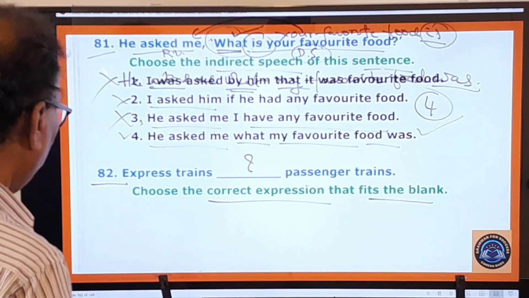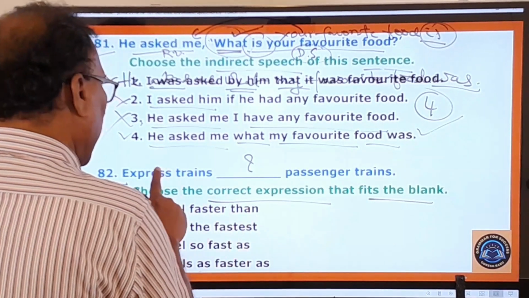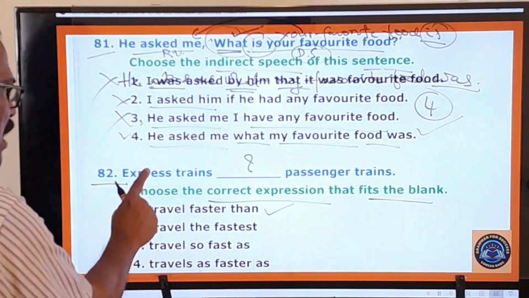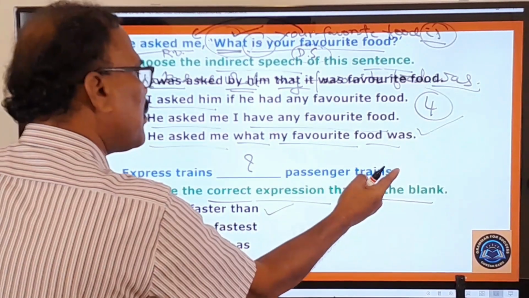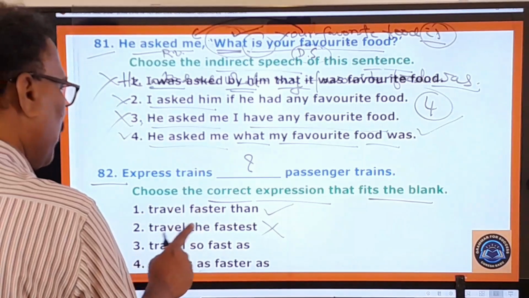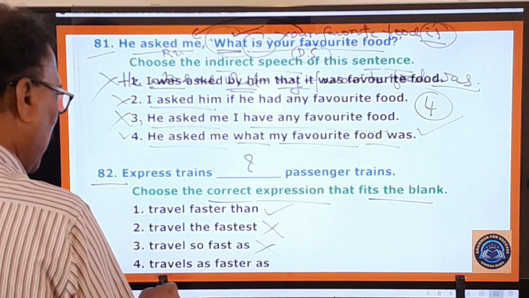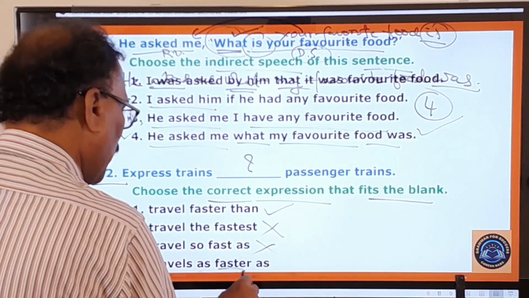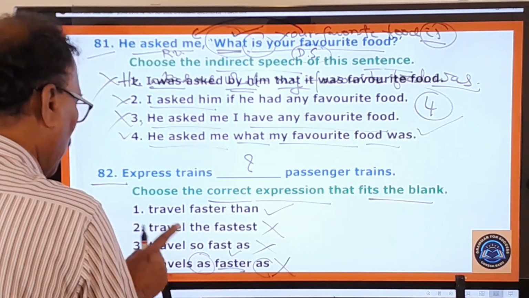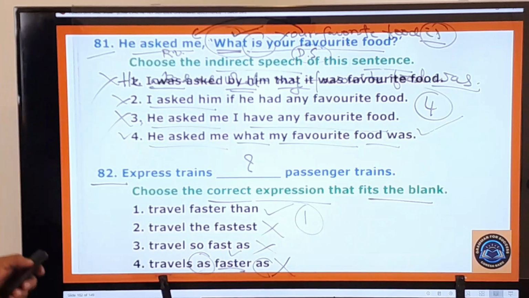And here you pay attention. What are the options given here? Travel faster than. Express trains travel faster than passenger trains. The very first one is the right one. Okay, right. And here, travel the fastest. No. Express trains travel so fast as. No. Express trains travel as faster as. No. With as you cannot use a comparative adjective. Therefore, this also is wrong. So second one, third one, fourth one are absolutely wrong. Only the first one is your correct answer.